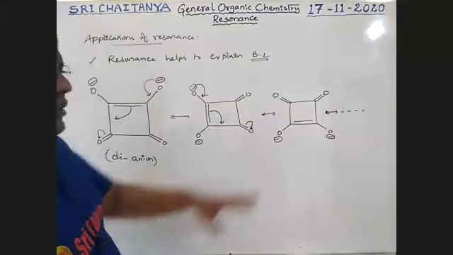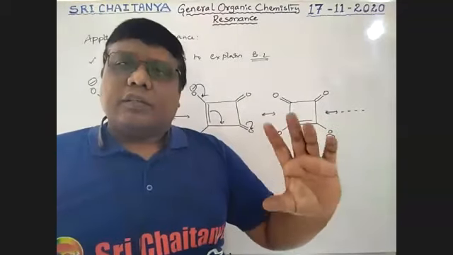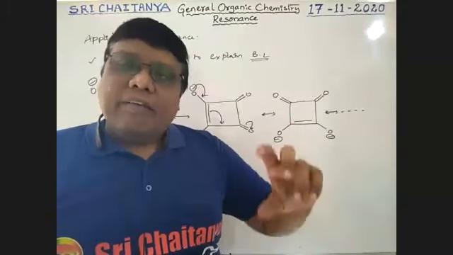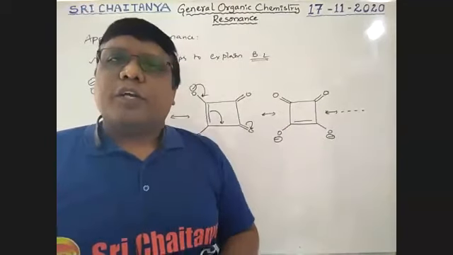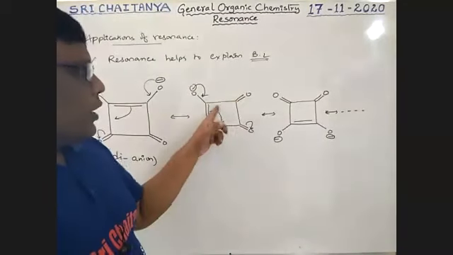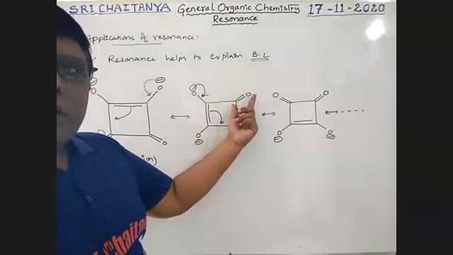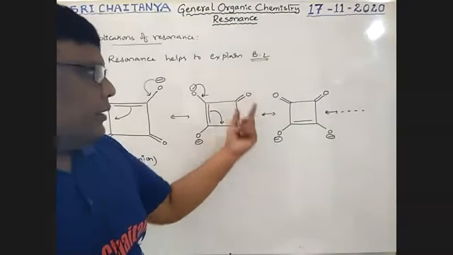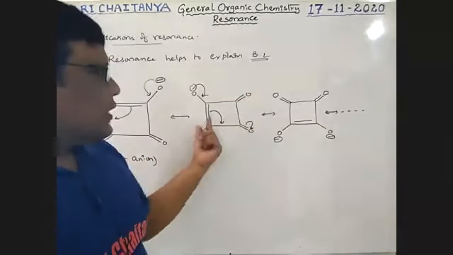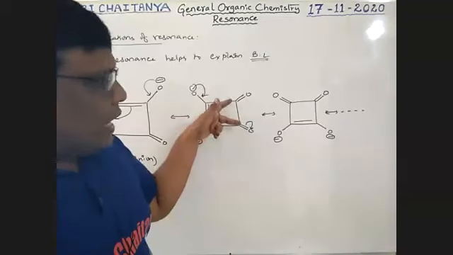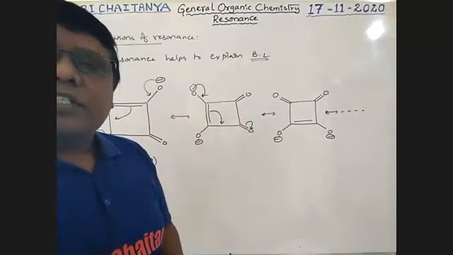Because of this, whenever these bonds are there, that means every oxygen and every carbon are in resonance, boys. Therefore, all bond lengths between carbon and oxygen are the same. Between carbon and carbon, bond lengths are also the same.